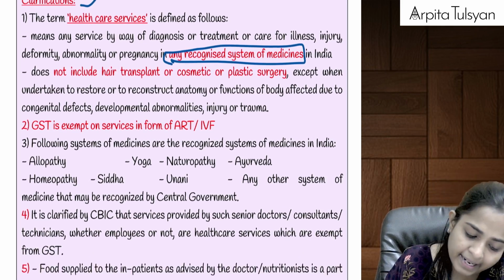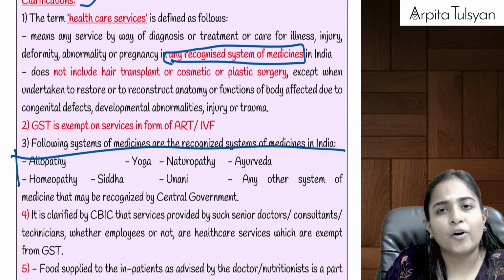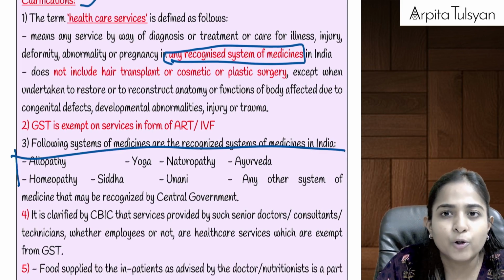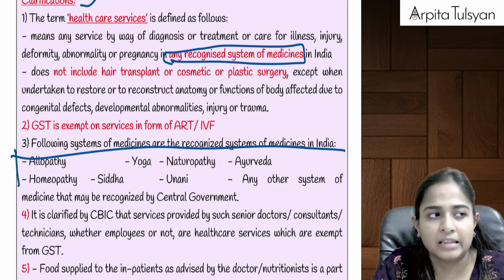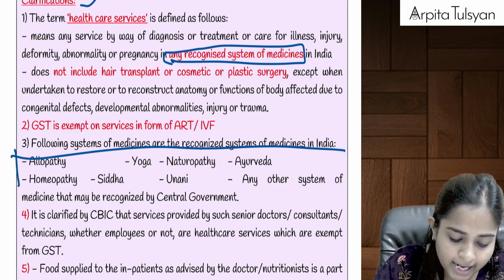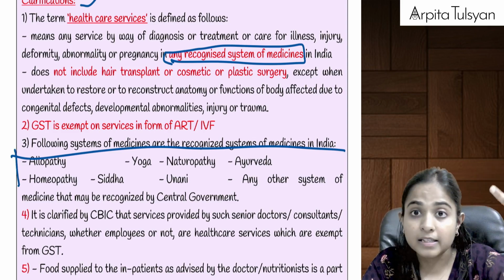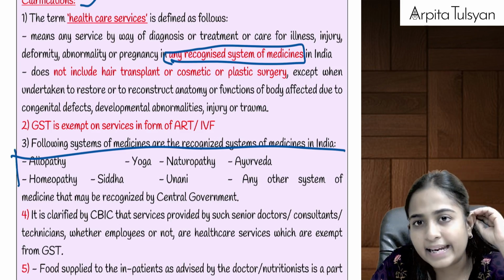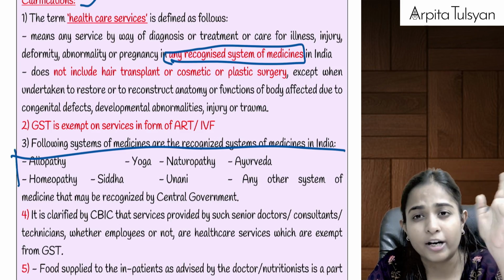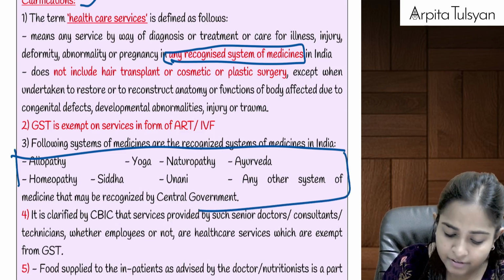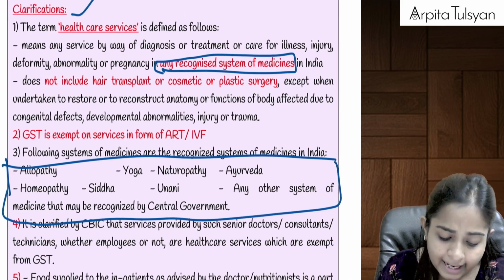Now what do you mean by recognized systems of medicines? So your allopathy, homeopathy, yoga, ayurveda, naturopathy, unani, siddha, etc., these will be considered as recognized systems of medicine. Okay, if you bring some other system of medicine, for example Reiki, healing, etc., those are not recognized systems of medicine, and any services provided under that will be fully taxable.